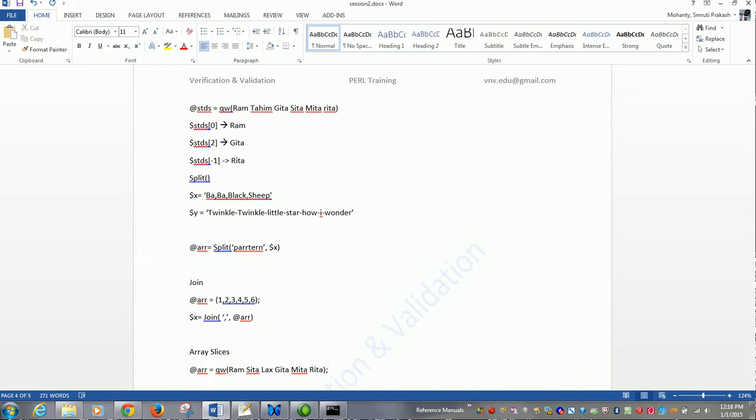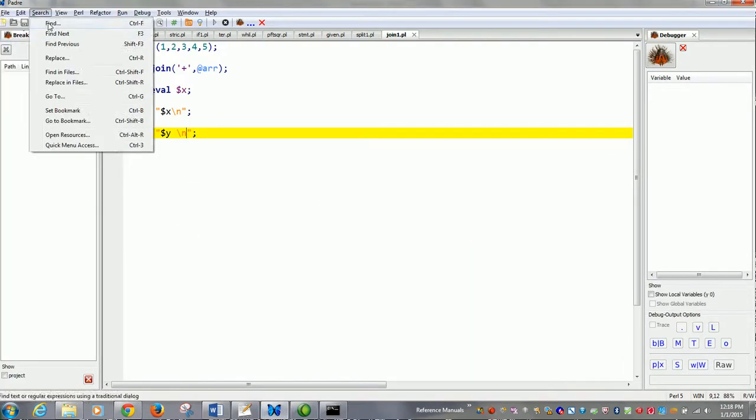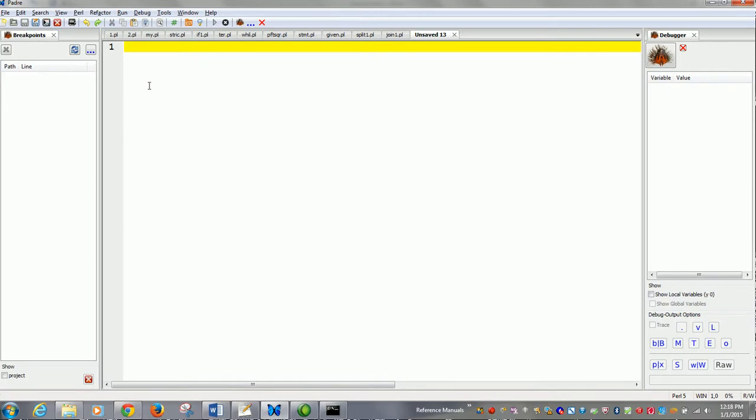Array slice is like obtaining specific elements of an array. So let's look at an example. @ARR is equal to Ram, Sita, Lakshman, Geeta, Meeta, Rita. So this is an array.